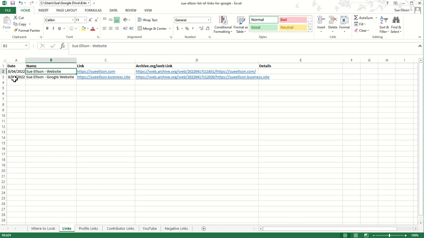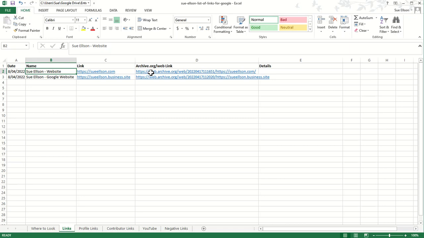So what I like to do is write down the date that I've compiled this, or that they were originally published, whatever the case may be, and pop the link in, which I always copy paste. I never manually type. And then I copy paste that link to archive.org. And then when I get the link back, I paste the link in there. So that's a reminder to me that I have actually indexed it on archive.org so that there will always be a permanent record on the internet.